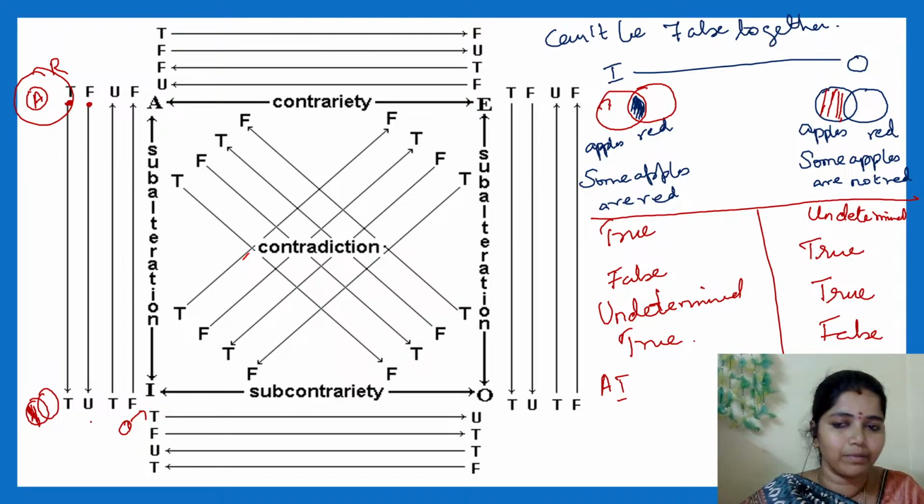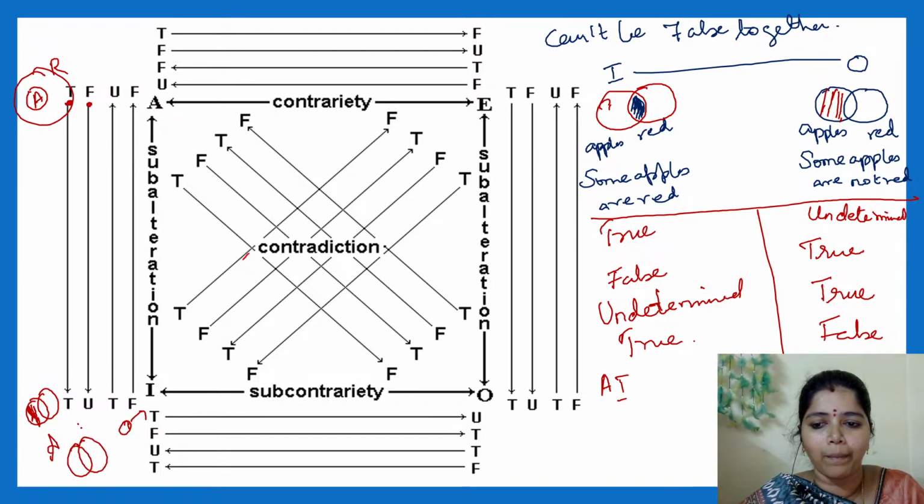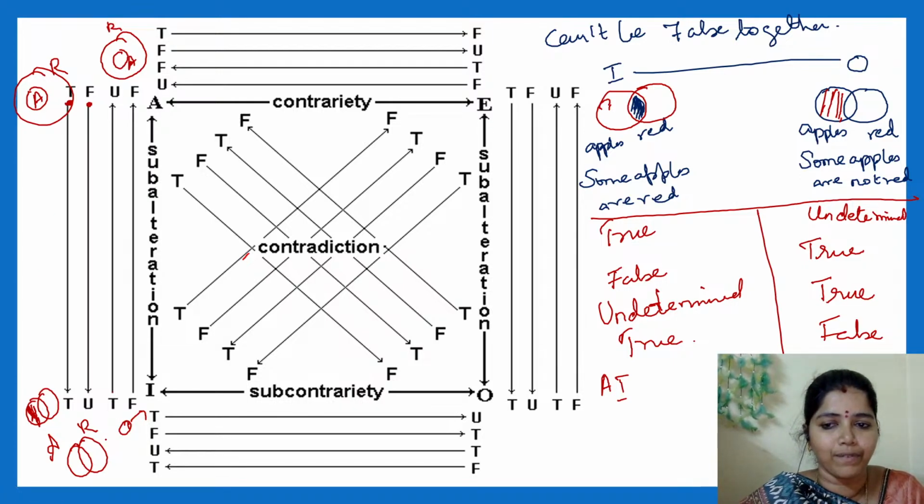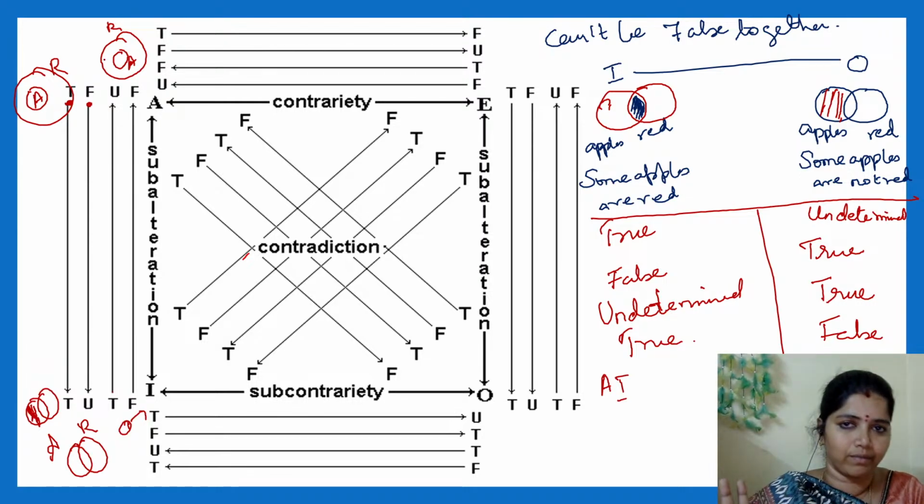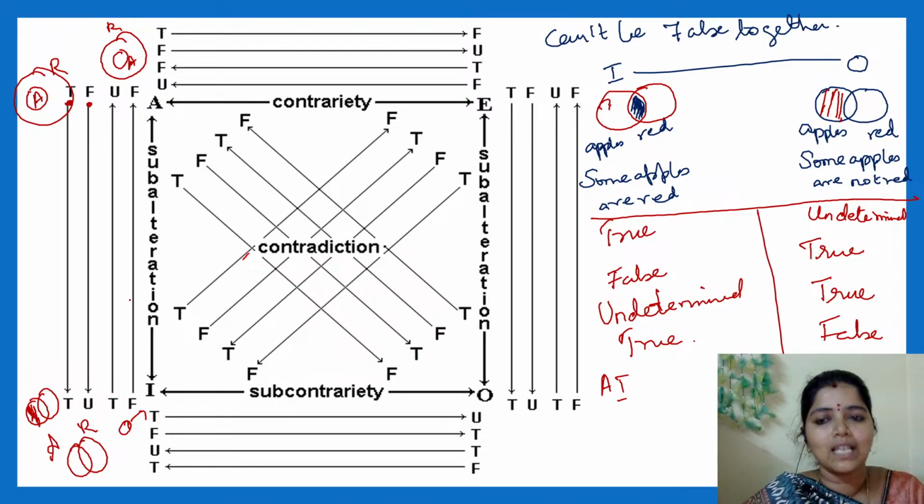Similarly, when I go from the bottom, I am telling some apples are red is true. I cannot determine definitely that all the apples will be red. When I say some apples are red, I cannot infer all the apples will be red in color. So it is undetermined. Similarly, whenever it is false, the statement above will also be false. That's all. AI and EO both will be same.